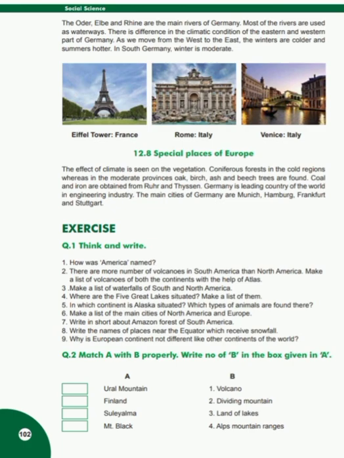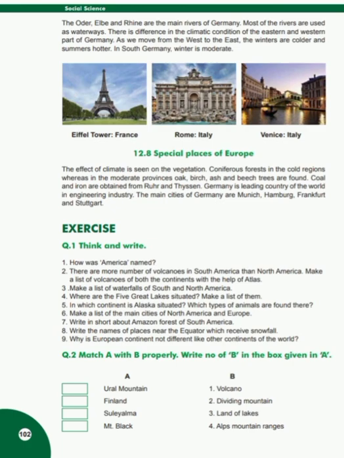There is difference in the climatic condition of the eastern and western part of Germany. As we move from west to east, the winters are colder and summers hotter. In South Germany, winter is moderate. The effect of climate is seen on the vegetation. Coniferous forest in the cold regions, whereas in the moderate provinces, oak, birch, ash, and beech trees are found.